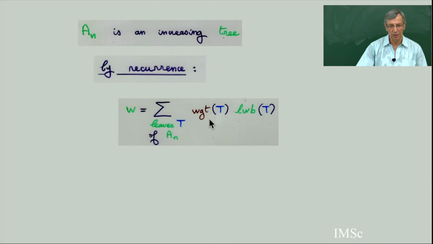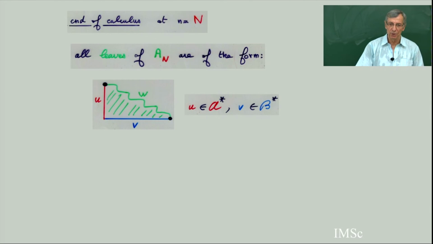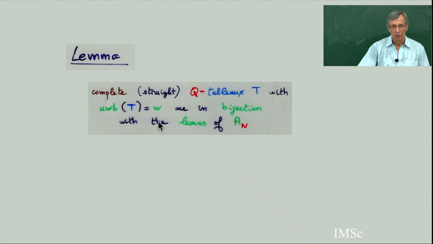The sum you get here is a sum over all the leaves of the trees, which correspond to the calculus you made by applying all these rewriting rules. Because of the bijection from leaves to straight complete Q tableau, it's exactly the same as the sum over all possible complete Q tableau.